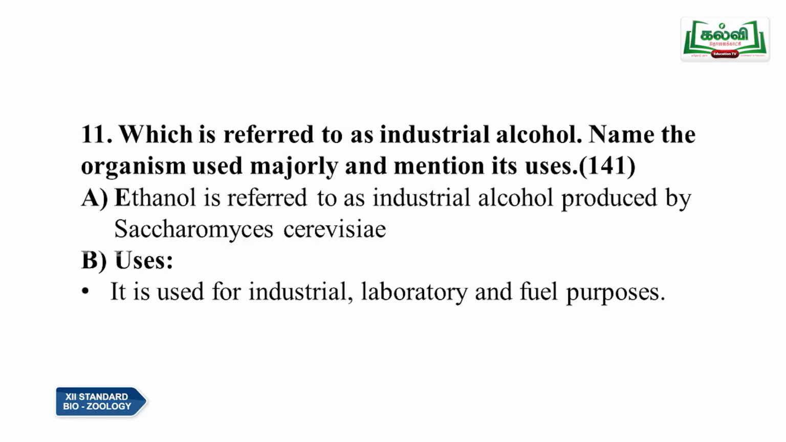The 11th question: what is referred to as industrial alcohol? Name the organism used majorly and mention its uses. It is on page number 141. Ethanol is referred to as industrial alcohol, produced by Saccharomyces cerevisiae, the yeast commonly known as such, and the uses are that it is used for industrial, laboratory and fuel purposes. So, this is the industrial alcohol.